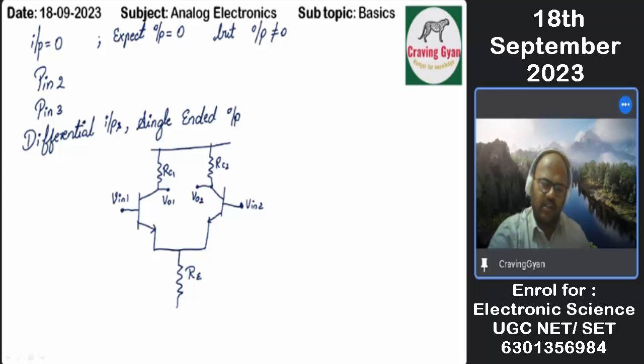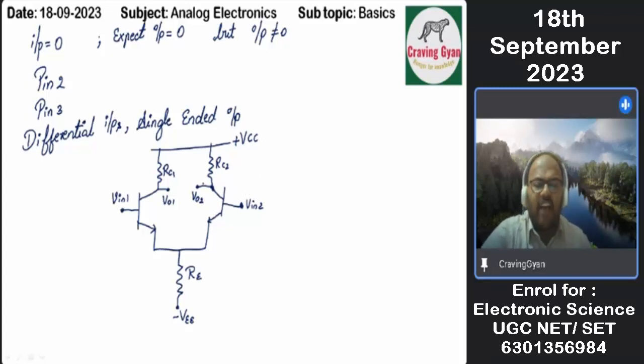RE, and here you will be having 0 or minus VEE. Even this is also possible. And here we will be having plus VCC. Now, what is one thing we have to note?